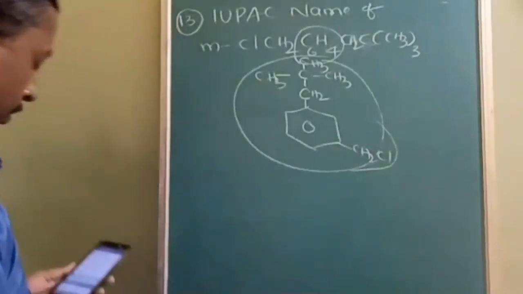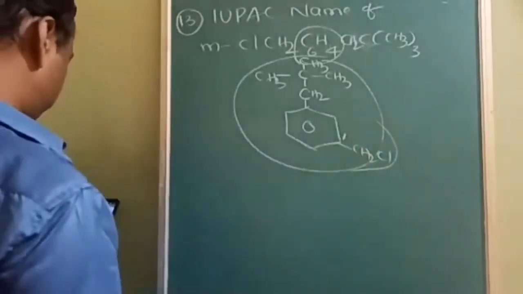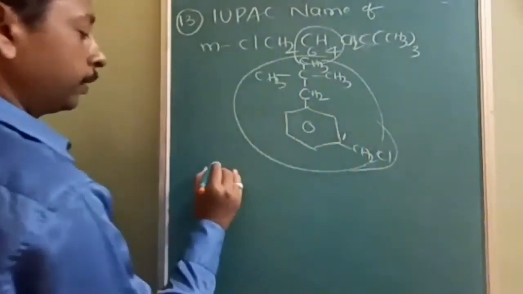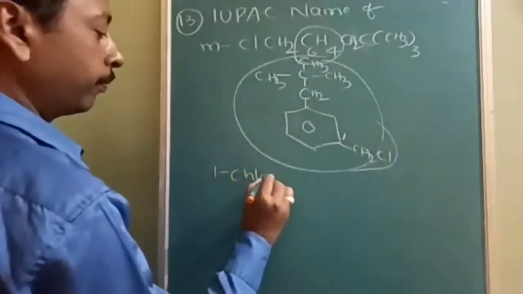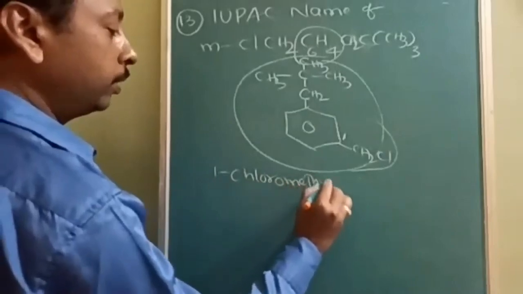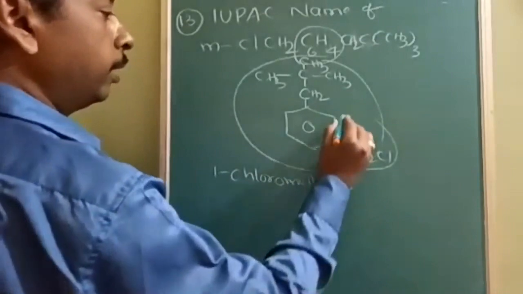First, where should we start numbering? We should start numbering from here, because it is the functional group, it is the substituent. So first it will be 1-chloromethyl. Halogens are considered as a functional group. Then 1, 2, 3.